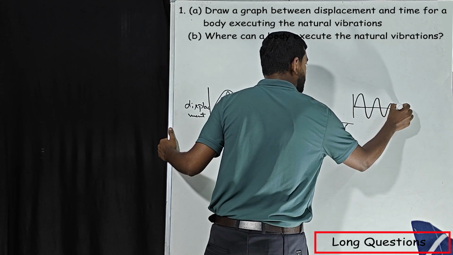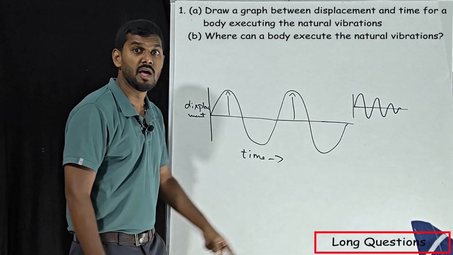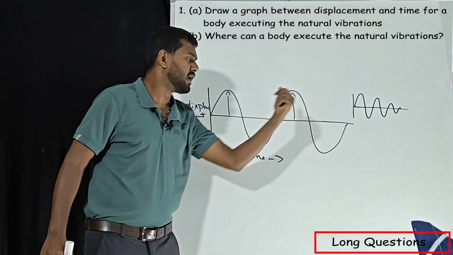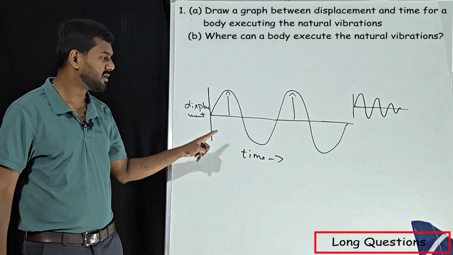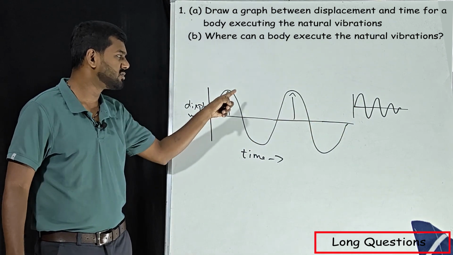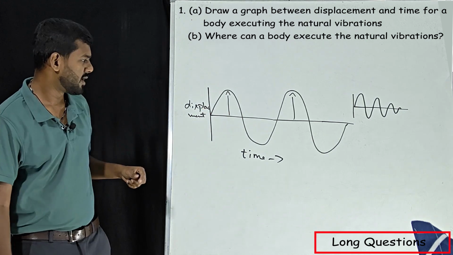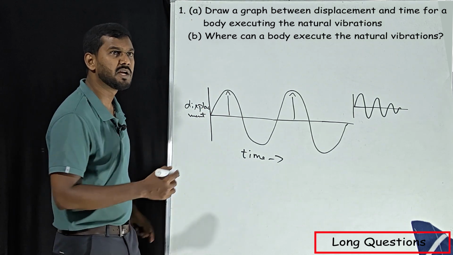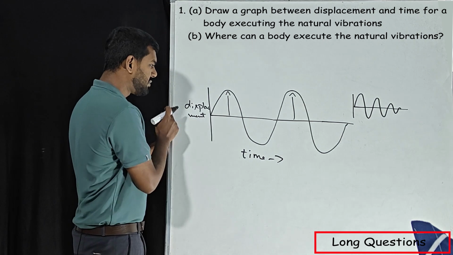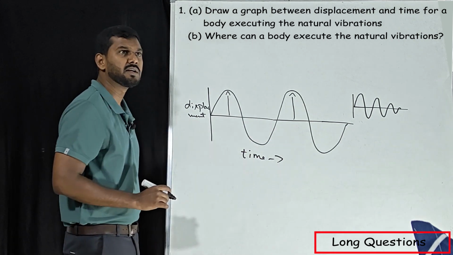Like this. Ultimately it has to come to rest. This is for damped vibration. Now they are asking natural vibration, that is why all the amplitudes of all the waves should be the same. Next, the diagram is done. Okay, here this is the displacement and this is the time graph.